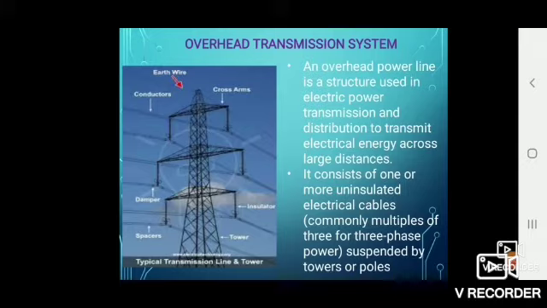An overhead power line is a structure used in electric power transmission and distribution to transmit electrical energy across large distances. See the diagram, it shows the high power transmission line. It consists of one or more uninsulated electrical cables, commonly multiples of 3 for 3 phase power, suspended by towers or poles.